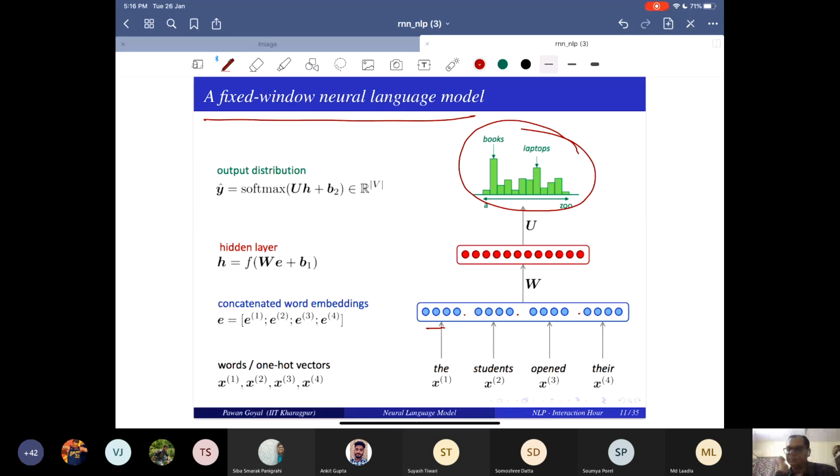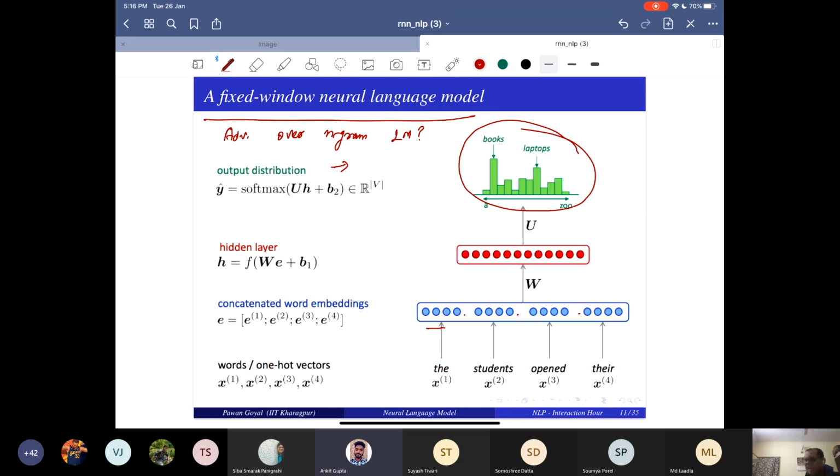Any problems there? So what is the advantage of this over an n-gram language model? Can you tell me at least one advantage? We need less storage in this case.